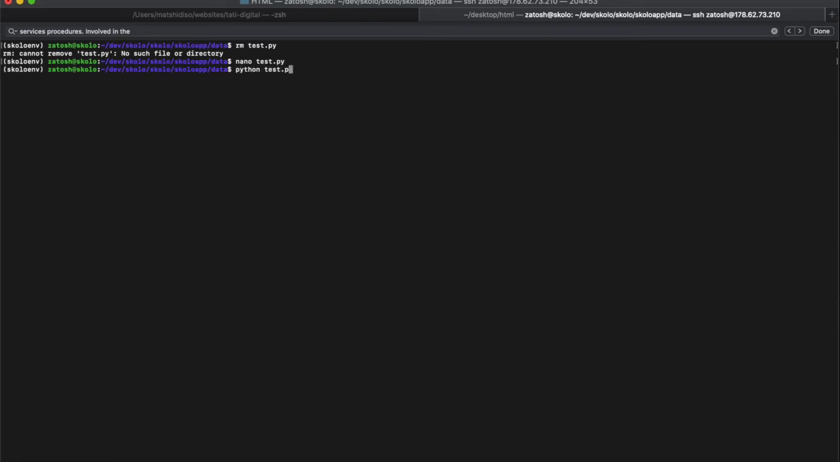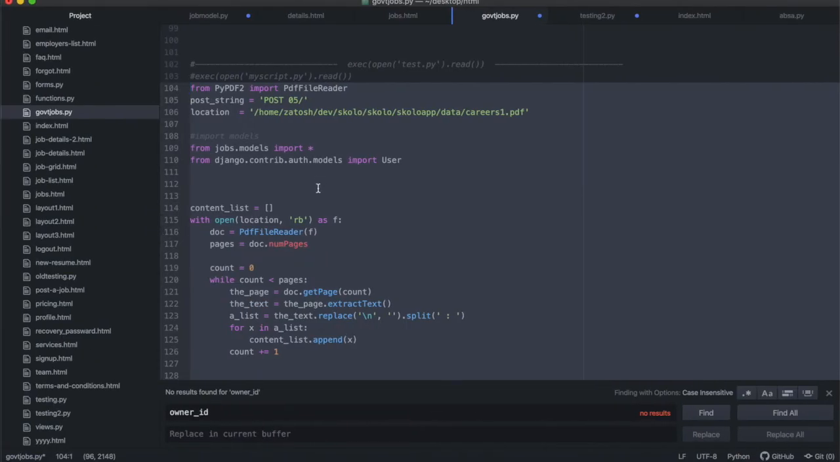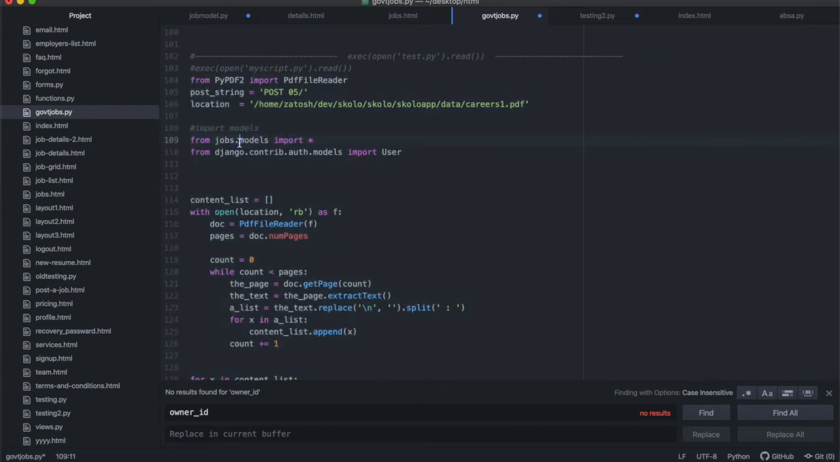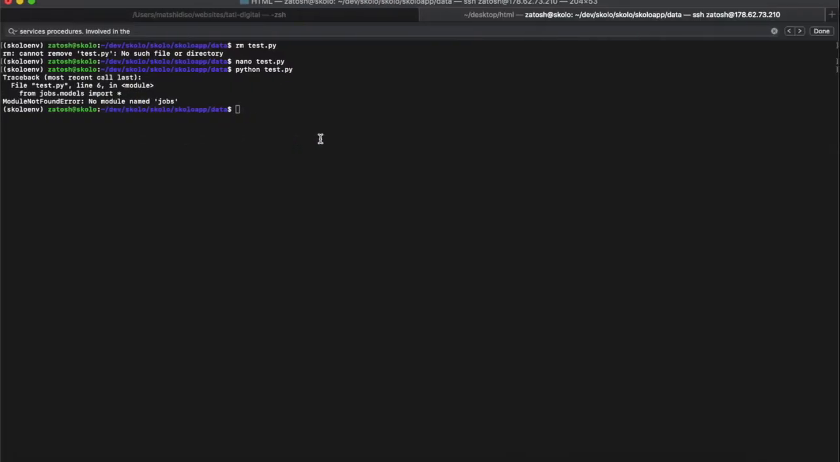test.py, if I do this, I'm going to get an error, all right? It's going to say to me it cannot import the module jobs. All right, it cannot import that. Because I'm trying to say from jobs.models import that, and right at the beginning it's saying we cannot import this, because you are running this Python file outside of the Django environment, all right? So it doesn't actually have access to your models and everything outside of the Django environment.